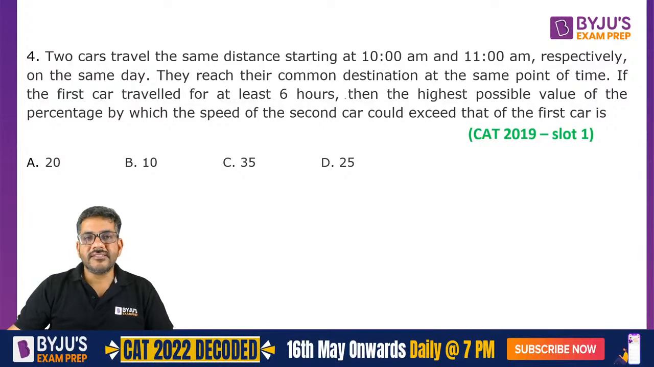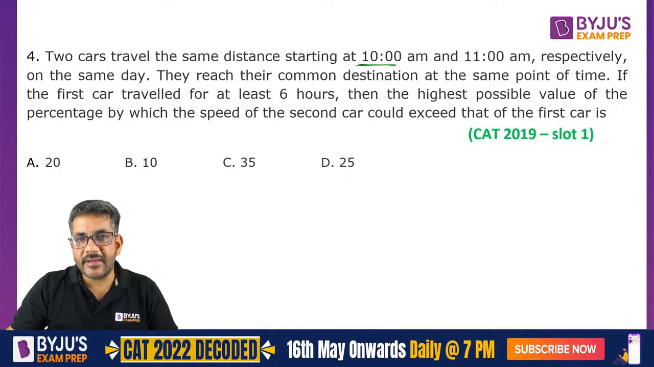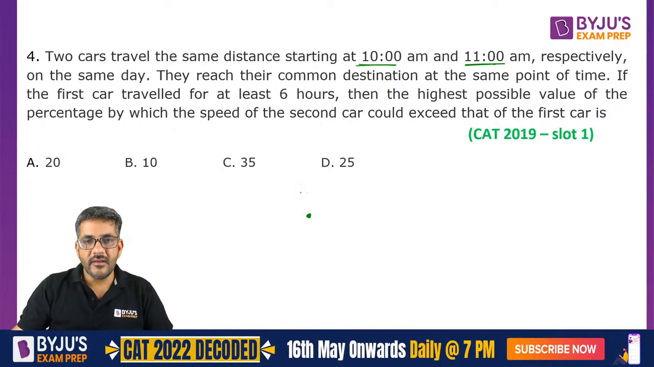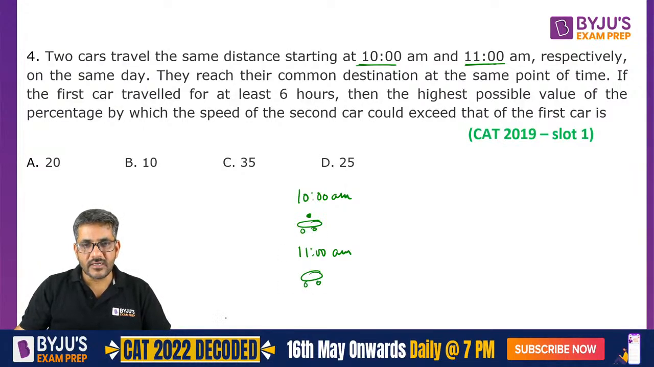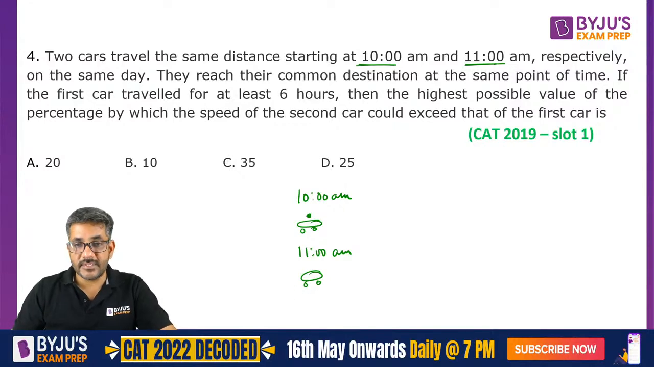Two cars travel the same distance starting at 10 a.m. and 11 a.m. respectively. So from this point, one car starts at 10 a.m. and the other car starts at 11 a.m. So this is the one car which starts at 10 a.m. This is the other car which starts at 11 a.m. ठीक है. So drawing जैसी भी हो इसके बारे में आप कुछ नहीं कहोगे.